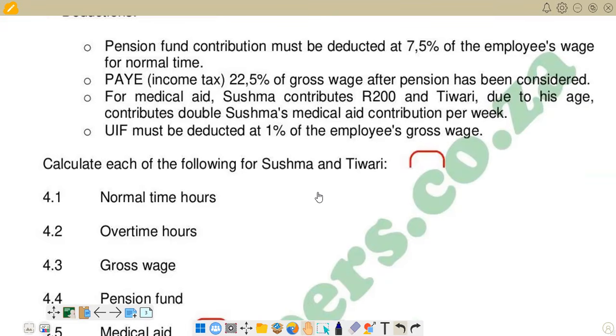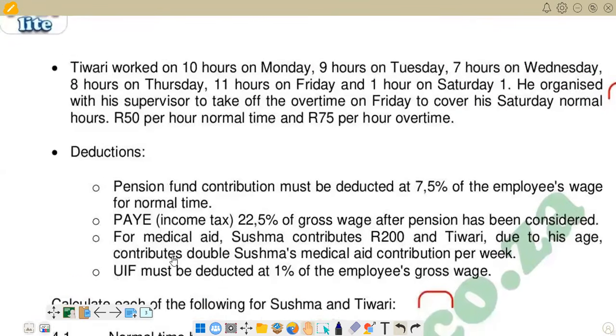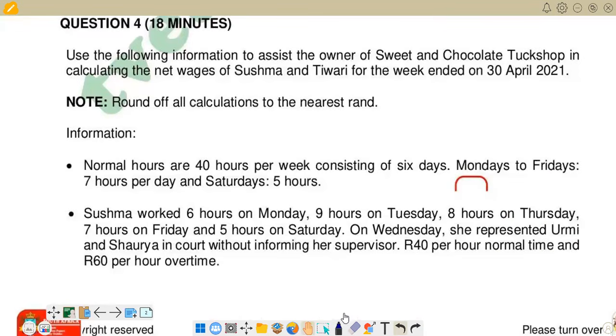We are given the number of hours that these two people worked from Monday to Saturday, so we are going to refer to that. And remember, the normal working hours per day are 7 hours from Monday to Friday. What is key here is to take note that normal hours are 40 hours per week, consisting of 6 days. Monday to Friday, we have 7 hours as normal hours. Then on Saturdays only, that's when we are going to have 5 hours as normal hours. So we can start with Sushma.